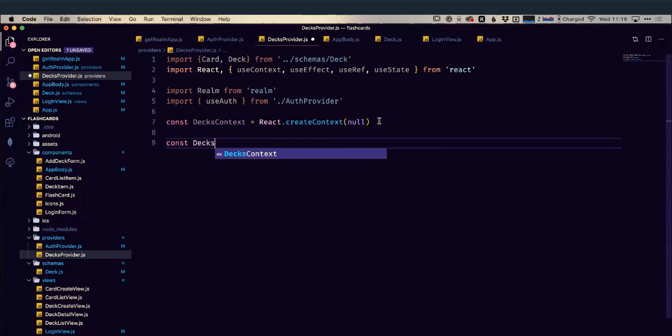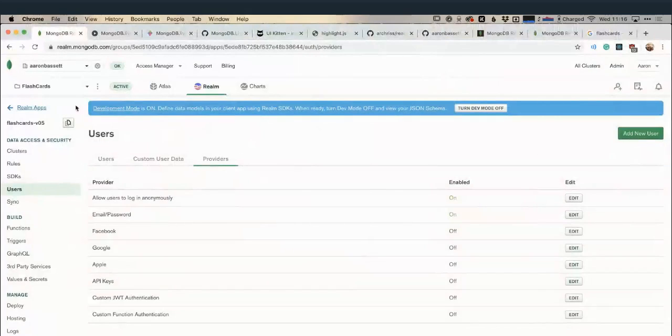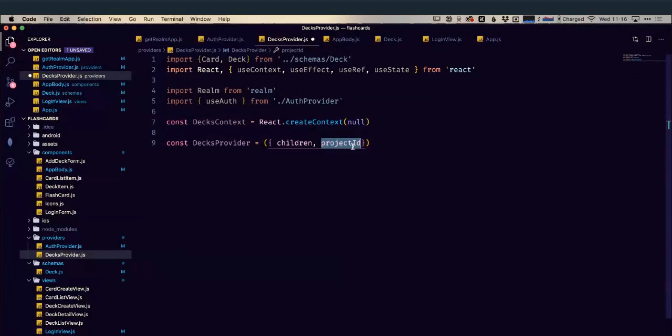So the decks provider looks very similar to how we did our auth provider. Again, it's going to wrap a bunch of components, so we're going to need to pass our children into it. But what it's also going to take is a project ID. This project ID is what we're going to be using as our partition value. Remember we talked about partitions previously. We've set them up within our realm app, and those are going to control what data this particular realm is interested in, what it's going to sync from Atlas to ensure it doesn't get all of the data. That's going to be defined by our project ID. And we'll pass that into this provider whenever we use the component in a moment.